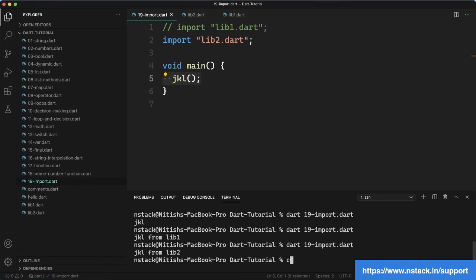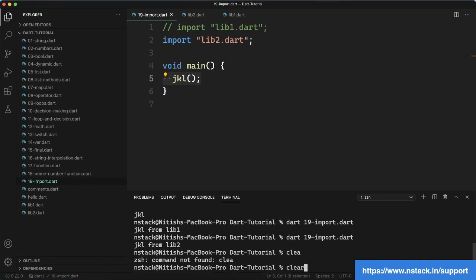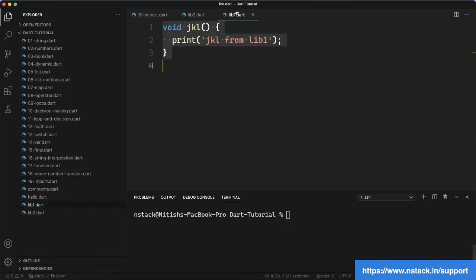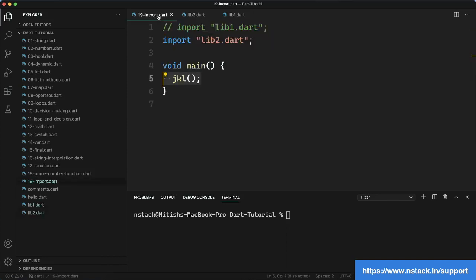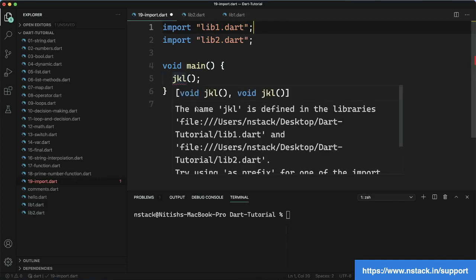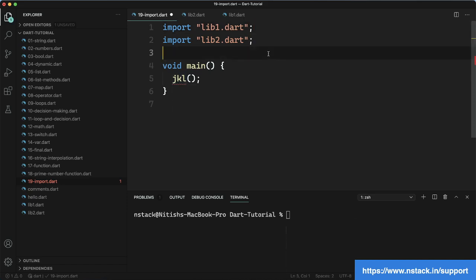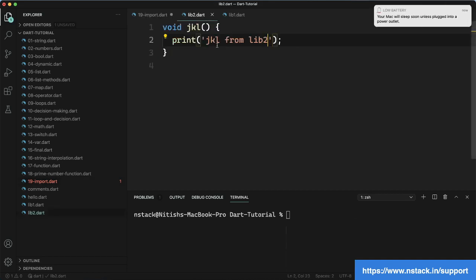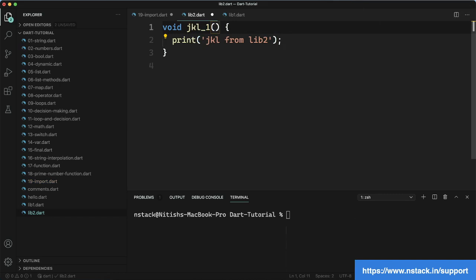Suppose I want to use both methods, this one and this one. How can we do that? We will import it, and as soon as we import, it says that the name JKL is defined in this library and this one. It is defined in both libraries. So I will come here and say JKL underscore 2, and to this one I will say JKL underscore 1.